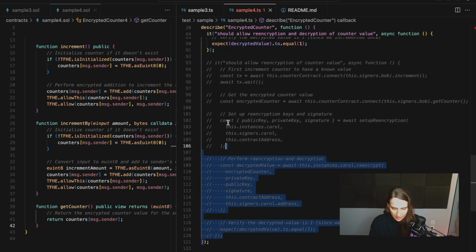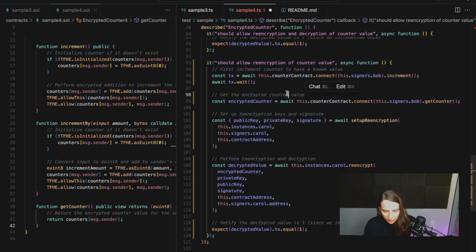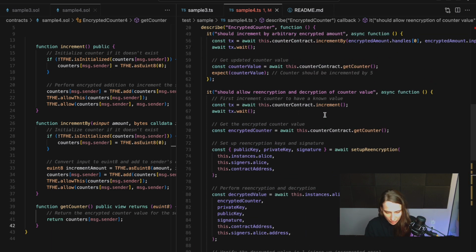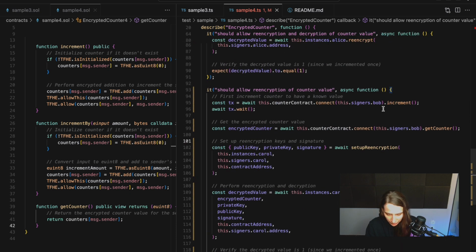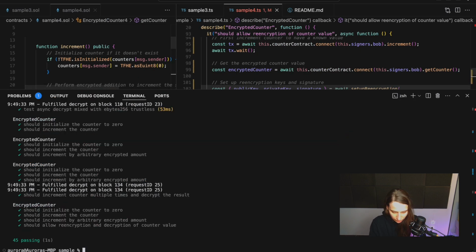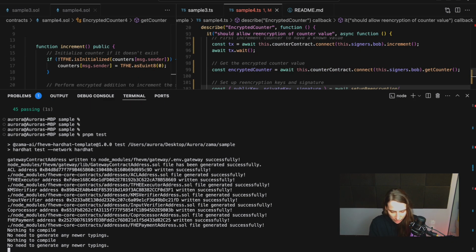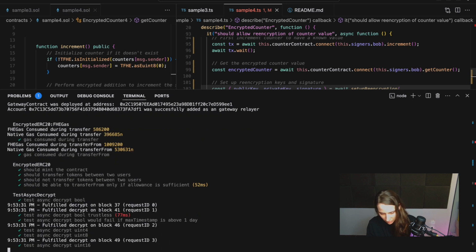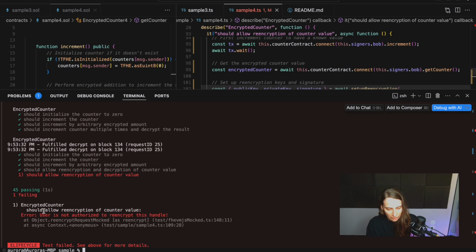Let's try this example. We're doing everything the same here as we're doing here. However, the signer is Bob now. So Bob is requesting his own value, but there is Carol who wants to re-encrypt his value. So Carol intercepted his value and now wants to have access to his counter. However, do you think this will work? Well, it does not. So we get an error, user is not authorized to re-encrypt this handle.